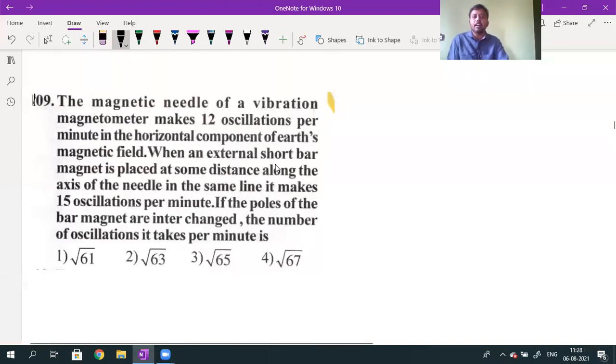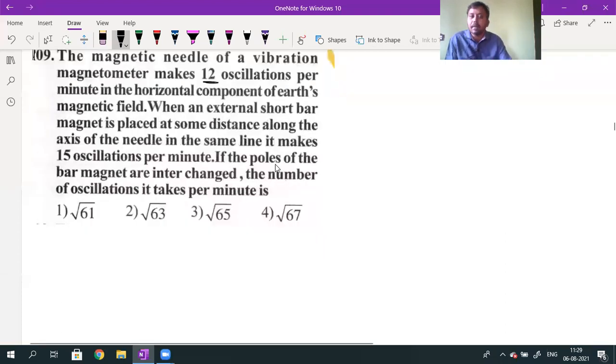The magnetic needle of a vibration magnetometer makes 12 oscillations per minute. Yesterday I told you the vibration magnetometer works on the principle that whenever a bar magnet is suspended in a uniform magnetic field, the bar magnet oscillates. The magnetic needle initially makes 12 oscillations per minute in the horizontal component of Earth's magnetic field. When an external short bar magnet is placed some distance along the axis of the needle, in the same line, it makes 15 oscillations per minute.